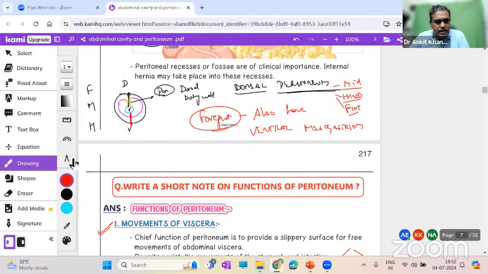The foregut has ventral mesogastrium. The reason is that during embryology, the nutrition was coming from the umbilical cord, where we had the left umbilical vein that was carrying all the food from the mother's placenta. That was present anteriorly.